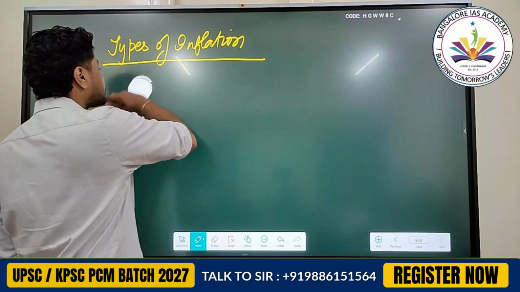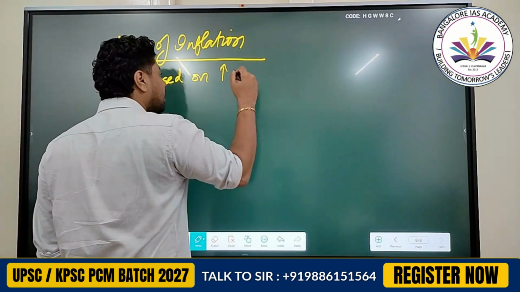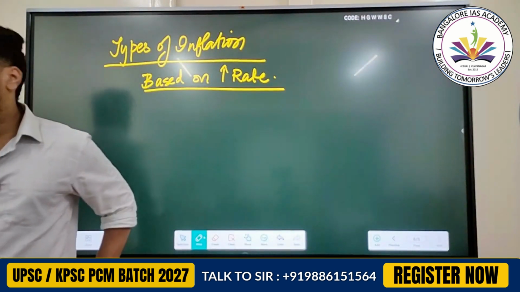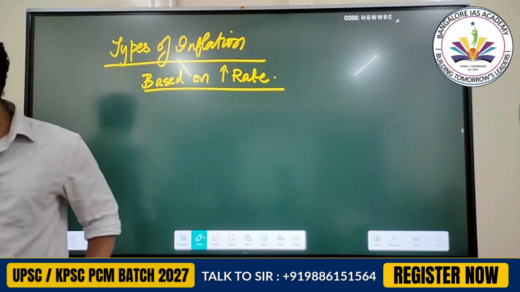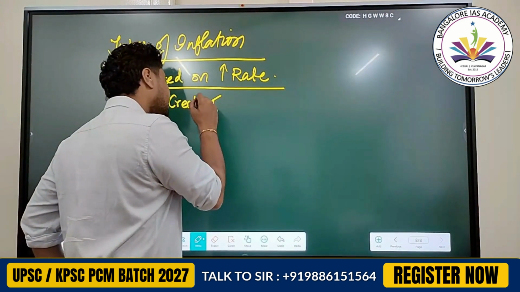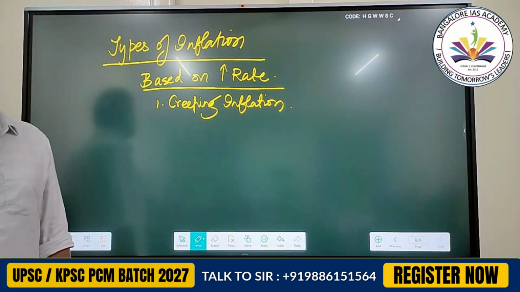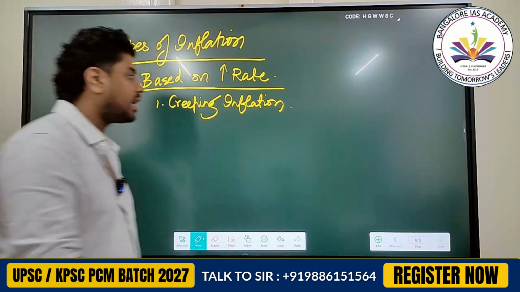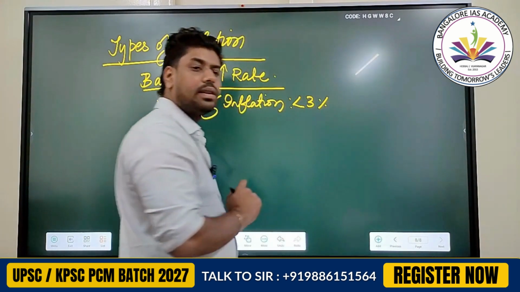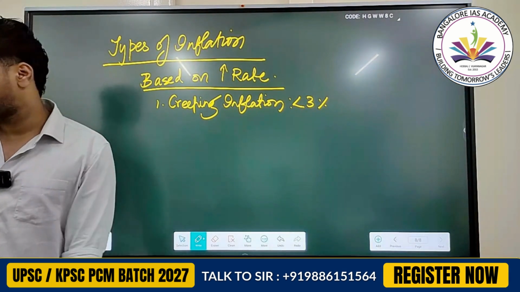So first we will see types of inflation based on increasing rate. First one is called creeping inflation. Creeping inflation means when inflation is generally annually less than 3%. That's called creeping inflation.